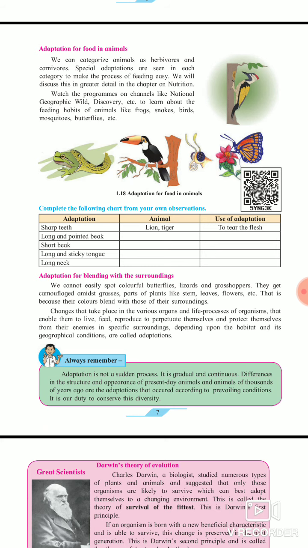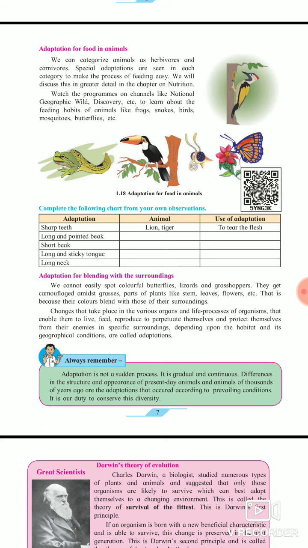A butterfly eats pollen grains which are present in a flower. Humans eat animals and vegetables also. So we can characterize animals as herbivorous and carnivorous. Both are there, meaning vegetarian and non-vegetarian also. Special adaptations are seen in each category to make the process of feeding easy.